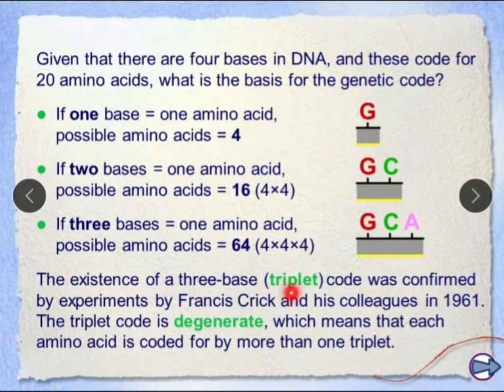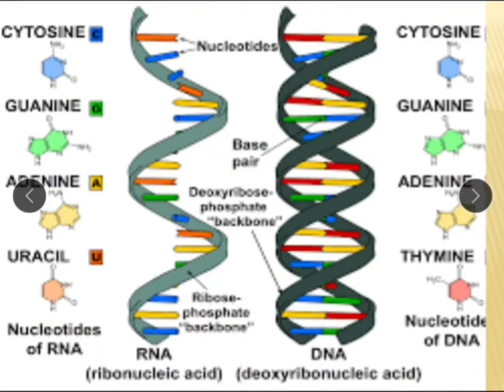The existence of a 3-base triplet code was confirmed by an experiment by Francis Crick and his colleagues in 1961. The triplet code is degenerate, which means that each amino acid is coded by more than one triplet. We will see this later in detail, that the genetic code is degenerate. So 64 are sufficient to code 20 amino acids.